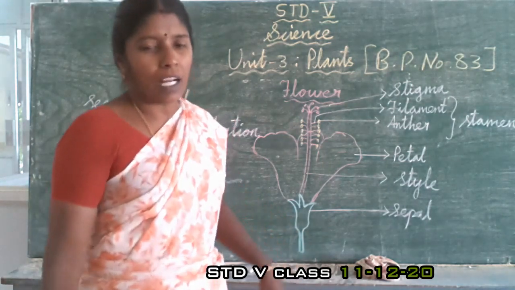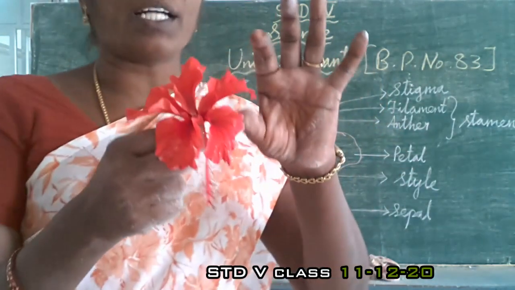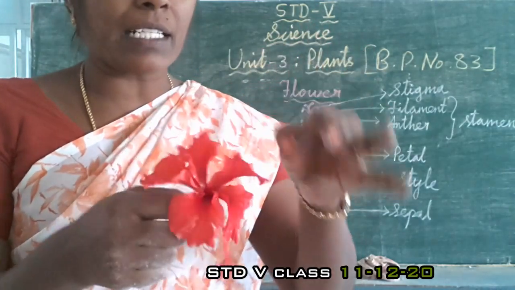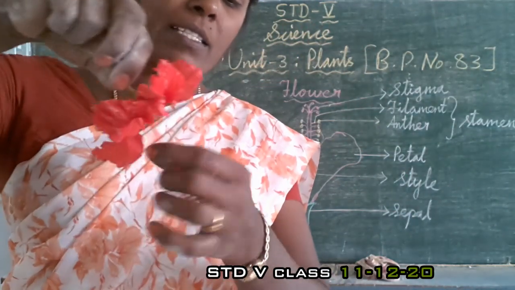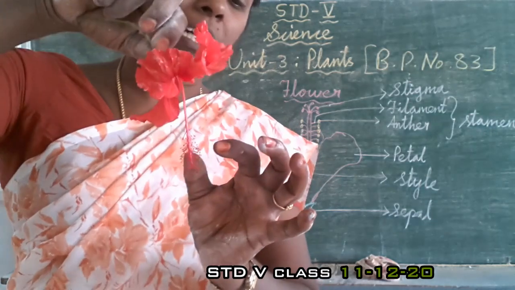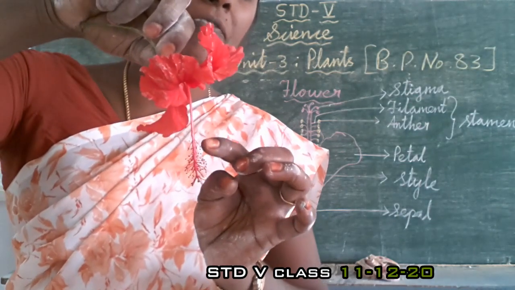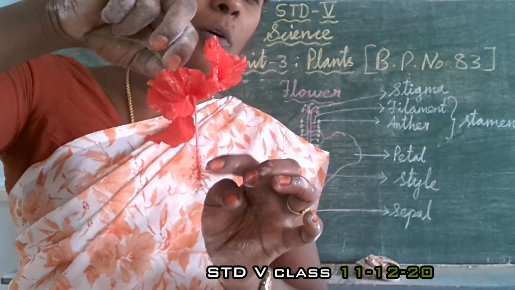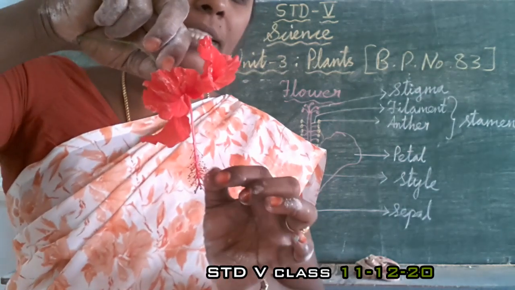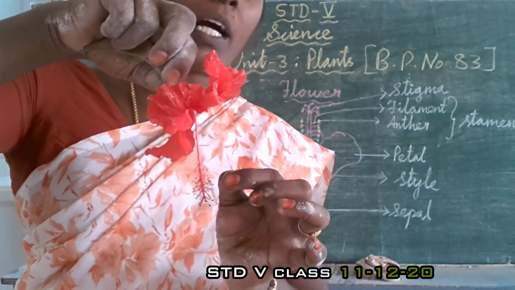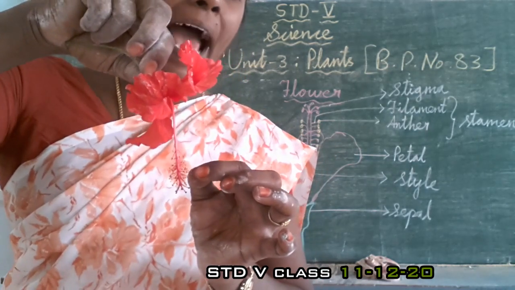Okay. Now, this one is called the petals, and this one is called the style. Here is the tiny filament, look at the lines. This is the filament, and at the edge of that filament, the yellow color is the anther.